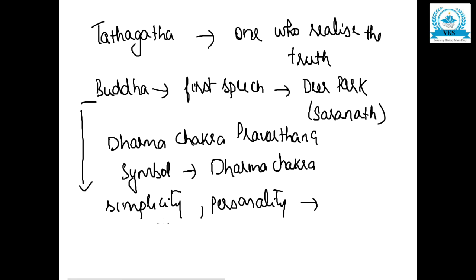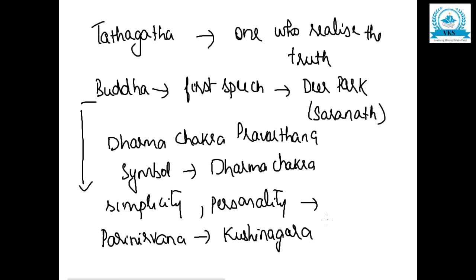And finally, Buddha attained parinirvana. That is, he passed away at a place called Kushinagara, which is in UP, at the age of 80. When he was 80 years old, he passed away, or he attained parinirvana, at Kushinagara in UP.